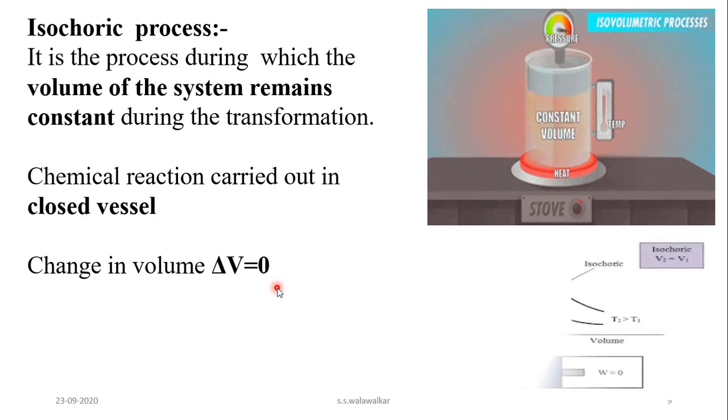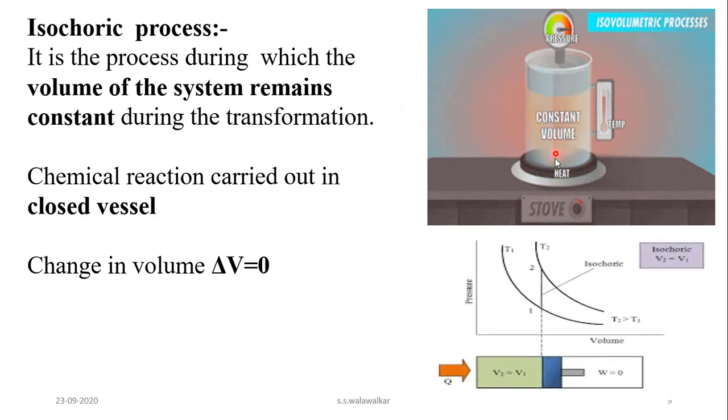For example, see here, this gas is enclosed in this cylinder, and when you supply the heat, this piston is not movable. This position is fixed. Then what happens? The heat supplied is absorbed by this gas, and therefore temperature of the system increases, and also as volume cannot change, volume remains constant, pressure also changes.